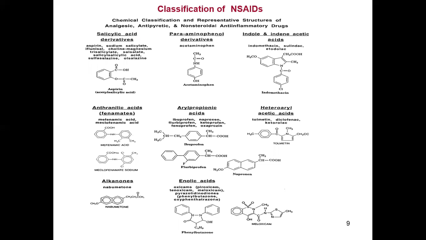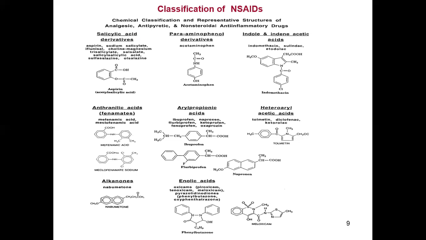Next is the indole and indene acetic acid derivatives. In this class, indomethacin and sulindac come. Next is the anthranilic acid derivative. In this, mefenamic acid comes. Then next is the aryl propionic acid. In this, ibuprofen, ketoprofen, oxaprozin. These are the drugs which come in this class.